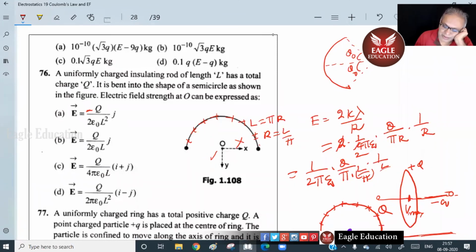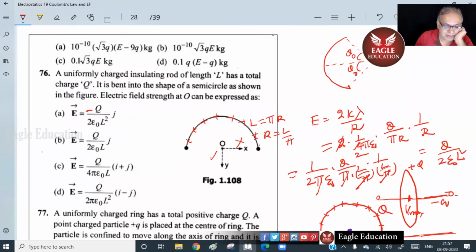L by pi. So what will happen now? This pi, this pi, this pi, this pi, everything is going. So what do you get? Q by 2 epsilon 0 L square.